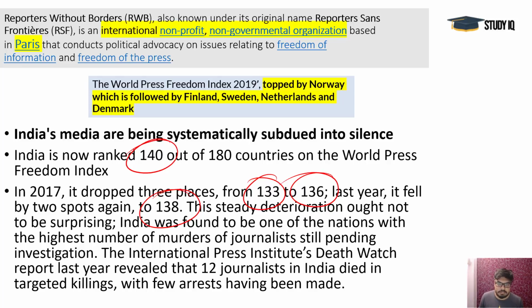And Norway as a country has topped this list, and you see Norway is one of the best countries. All these are Finland, Sweden, Netherlands and Denmark. They are always at the top of all the indexes. Okay, so RSF is a non-profit, non-governmental organization based in Paris, France.